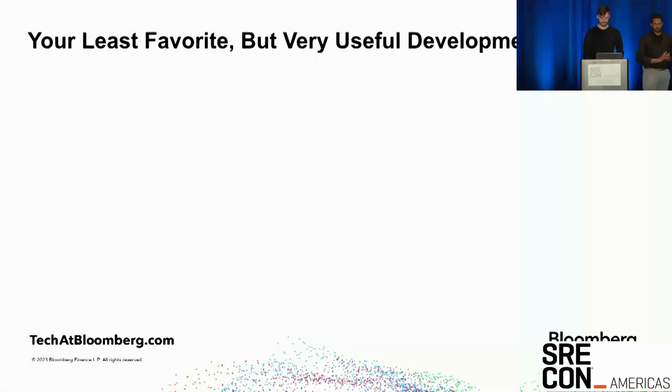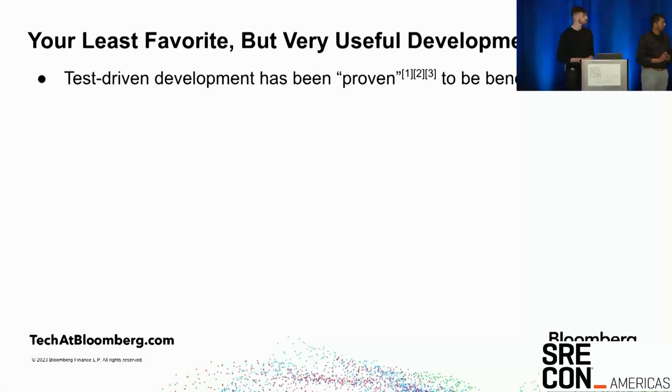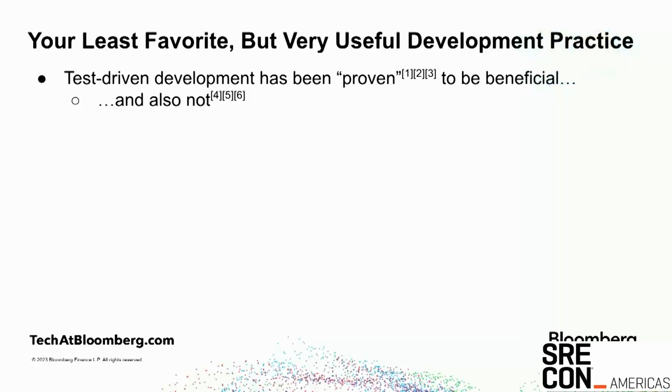And so enter everyone's least favorite development practice, test-driven development. It's been proven to be effective, but I use the word proven in quotes because it's also been proven not to be effective. I implore you to not waste your time reading these studies that I cite at the end of the presentation, because it's a great way to waste a day, but there's a lot of conflicting evidence out there. Many find that it leads to better code, many find that it leads to not better code, some find that it leads to worse code, but I don't really agree with that. But they agree on some things.